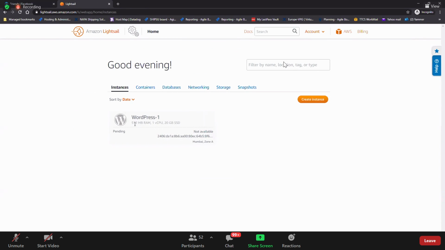So Lightsail is getting created here. The WordPress machine is getting created. Here we call it an instance only, but what instance? Lightsail instance. So it is coming up. Do you understand how to launch a Lightsail instance?